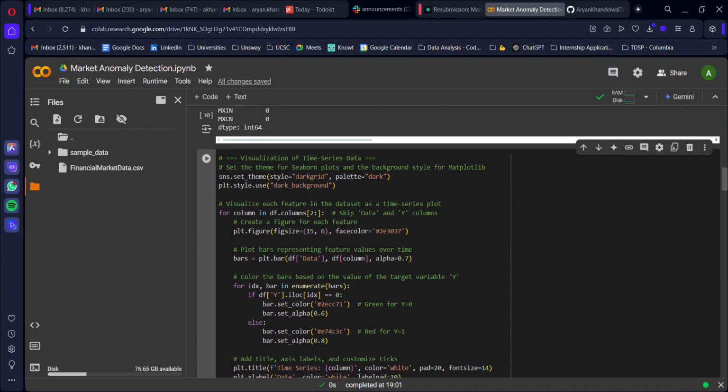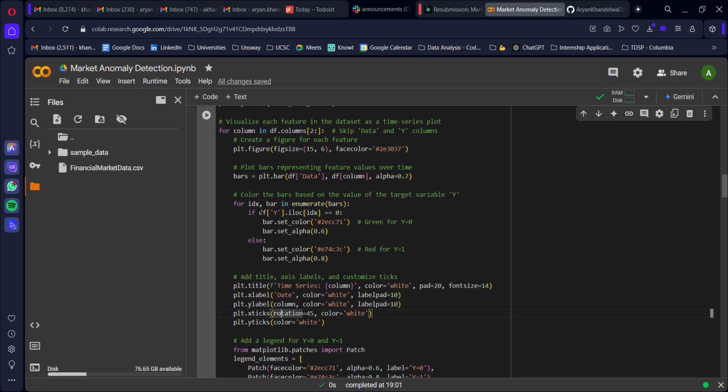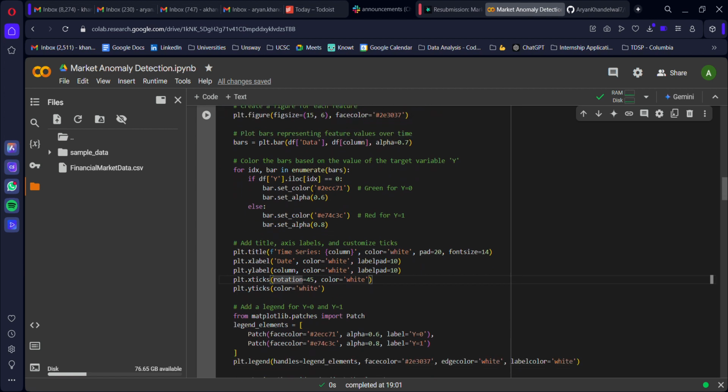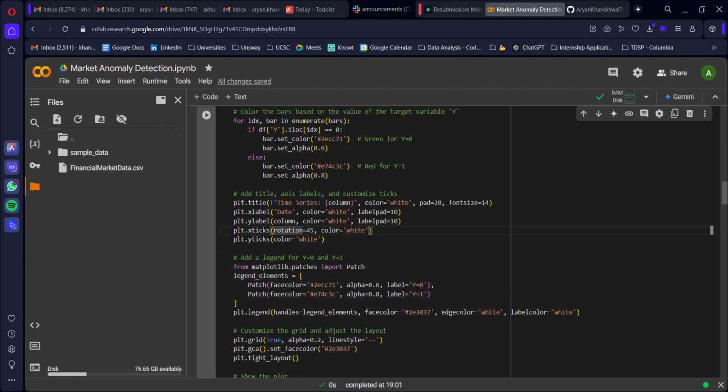The next step was all about visualizing the time series data. Here we start to visualize the trends and the anomalies that occur over time, right? For each feature in the dataset, we created a time series plot bar. Over here, you can see the figure and figure size, and that I've created bars which represent data, and I've also given the time series column with date as well, right?